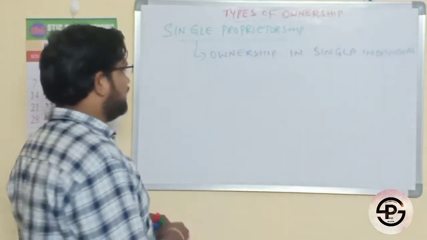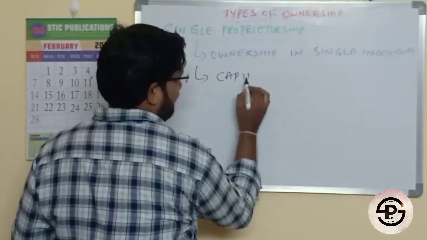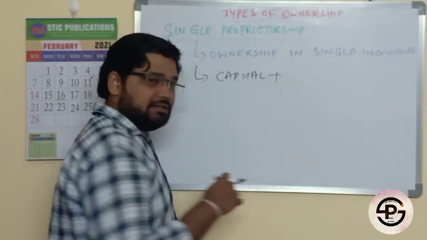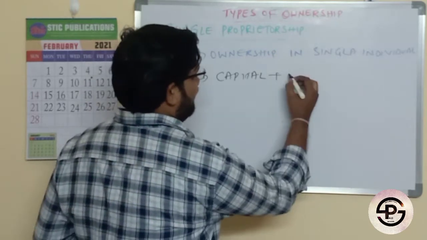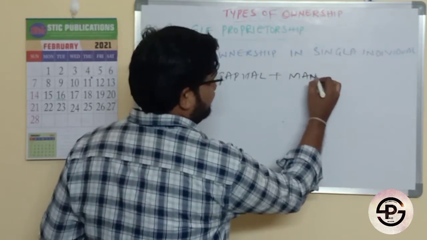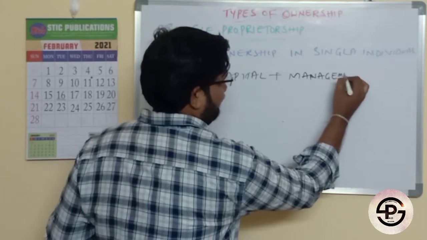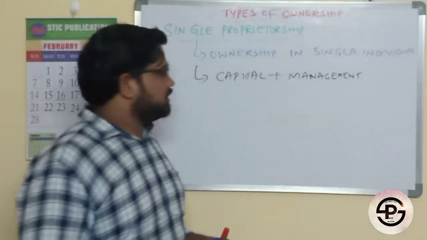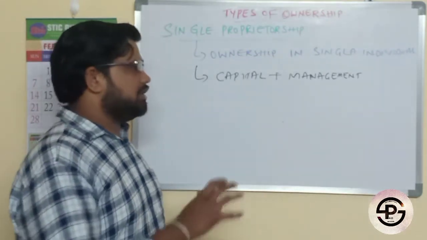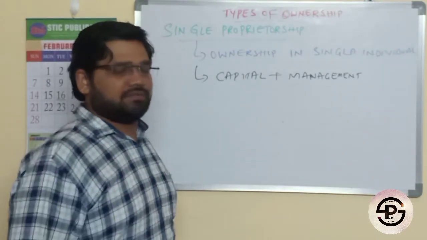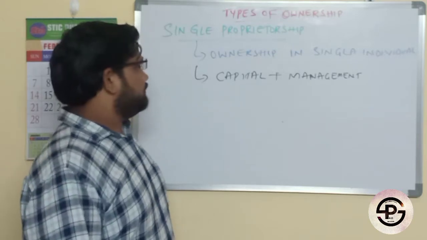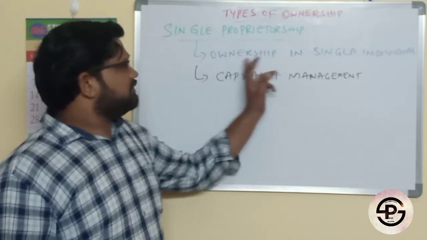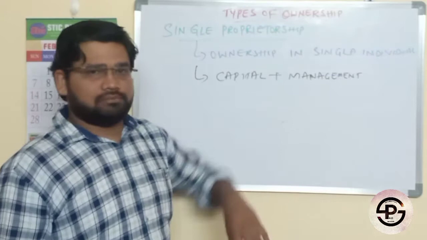He will provide the capital, plus he will also provide the management services. So he alone will invest in that particular company, and also he will manage the operations of that company. Complete ownership will be in a single individual.